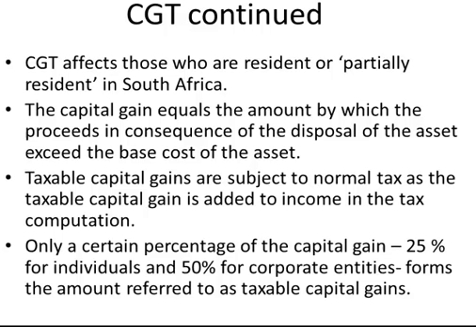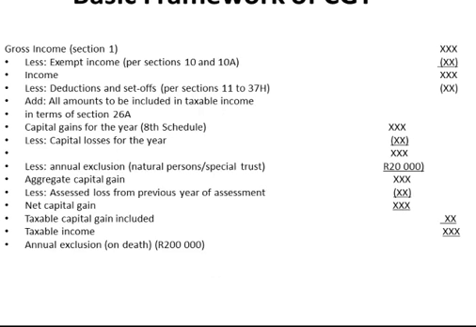The capital gain equals the amount by which the proceeds in consequence of the disposal of the asset exceed the base cost. The capital gain is completely different to the taxable capital gain, because the taxable capital gain is, for individuals, 25% of the capital gain, and for corporate entities, 50% of the capital gain.